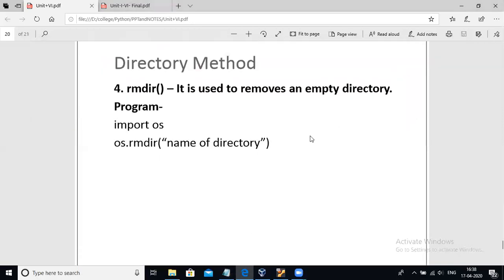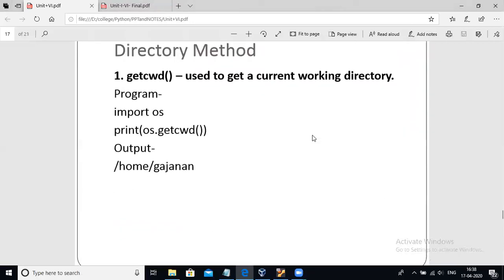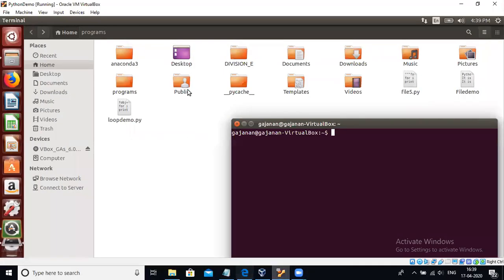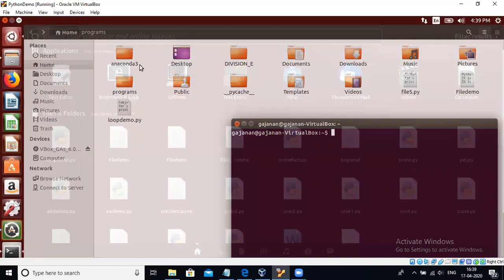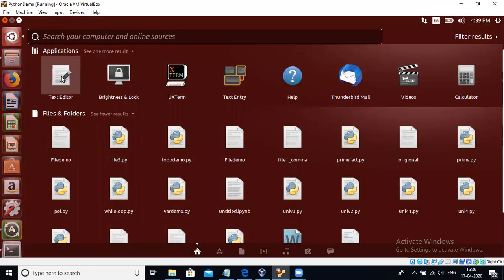First we will see the first method, that is getcwd. What is the use of getcwd? The getcwd method is used to get the current working directory. That means it gives you the path in which you are currently working. For that we will write a program. How can you write a program? Open the text editor.